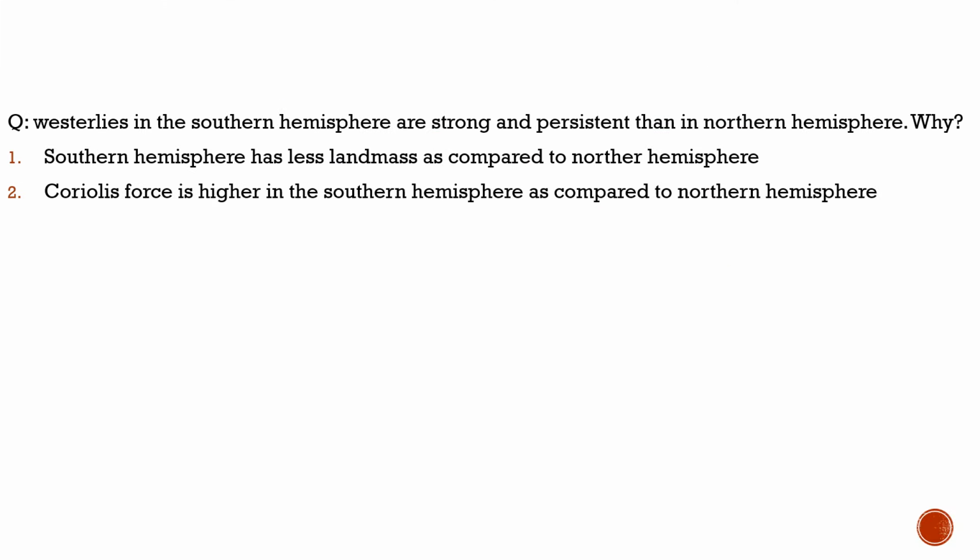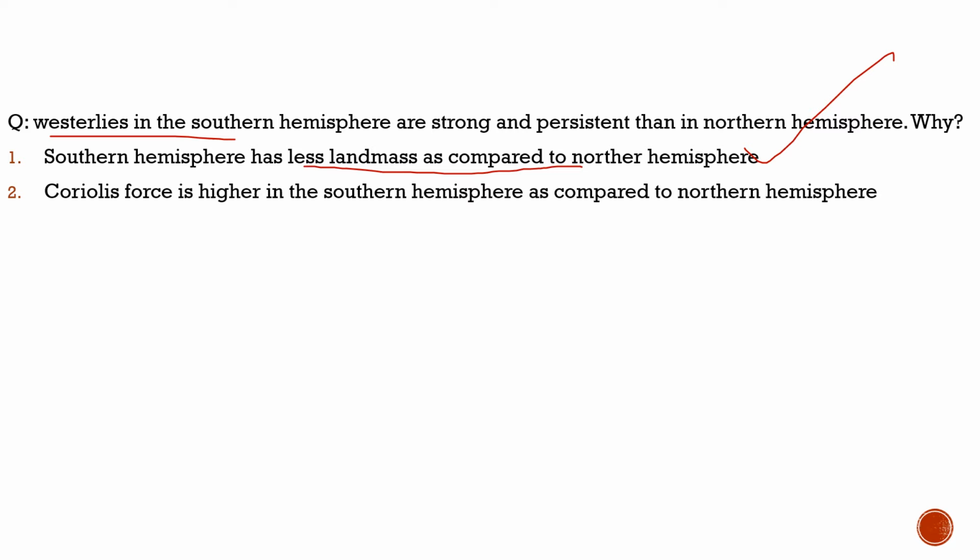Here the previous year question is about the westerlies. As the question says, westerlies in the southern hemisphere are strong and persistent than in northern hemisphere. And what is the reason? First statement, southern hemisphere has less land mass as compared to the northern hemisphere. 100%. Whenever there is land mass, the speed of these westerlies go down, and because of that, they are not that strong in the northern hemisphere, as there is more land mass there as compared to the southern hemisphere. So first statement is correct.